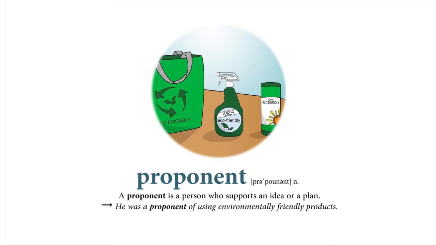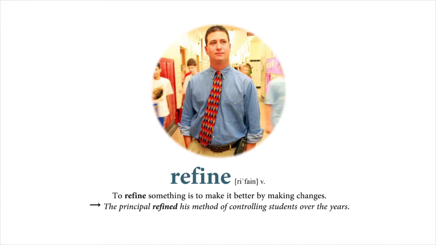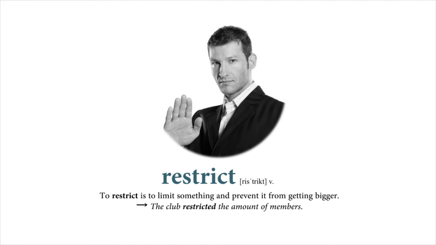Proponent. A proponent is a person who supports an idea or a plan. He was a proponent of using environmentally friendly products. Refine. To refine something is to make it better by making changes. The principal refined his method of controlling students over the years. Restrict. To restrict is to limit something and prevent it from getting bigger. The club restricted the amount of members.